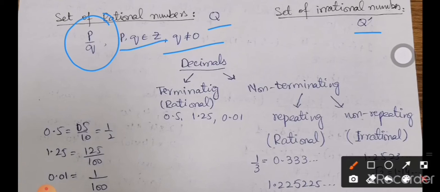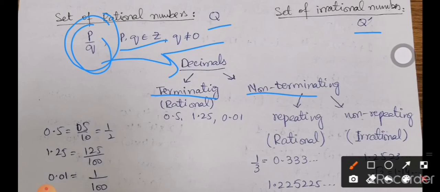There is one more classification of rational numbers which is quite simple and easy. We are just going to put this fractional term into decimal form, because we all know that every fraction can be turned into a decimal number. So decimals basically have two types. These could be terminating or non-terminating. Terminating means stopping or ending at some point.